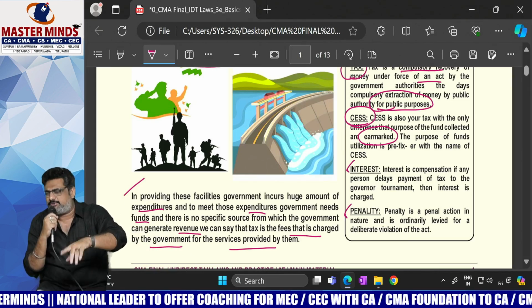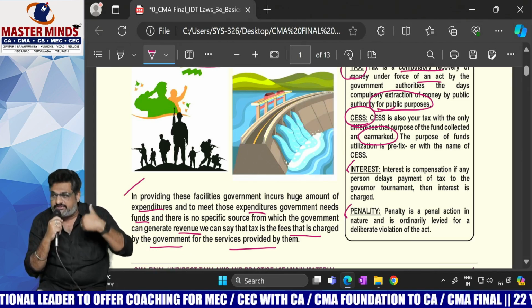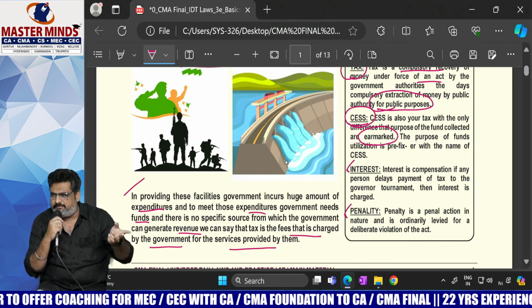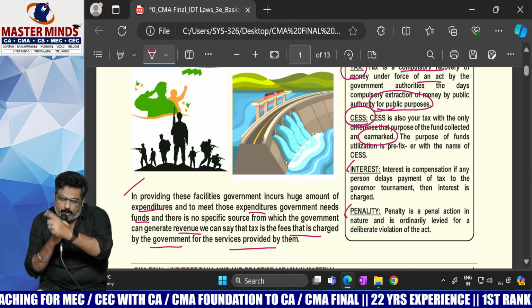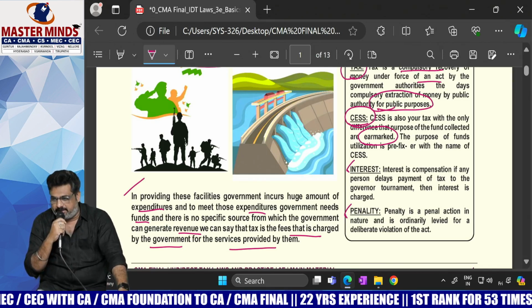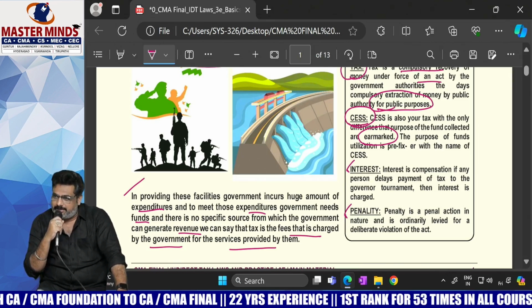What the government thinks is, okay, you are making a delayed payment, that's why I suffered the loss, please compensate the loss. In that nature, what the government levies is known as interest. And if you have done something wrong, and as a punishment something is levied, it is known as penalty. That is the difference between interest and penalty.